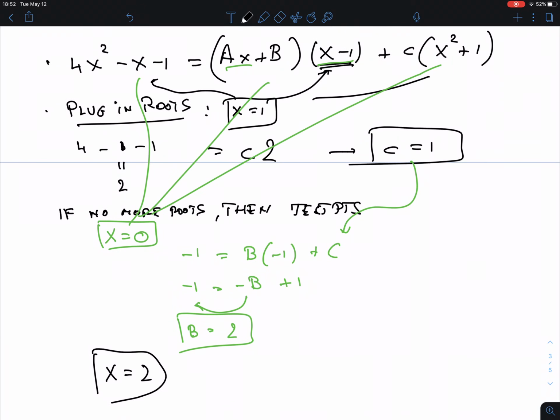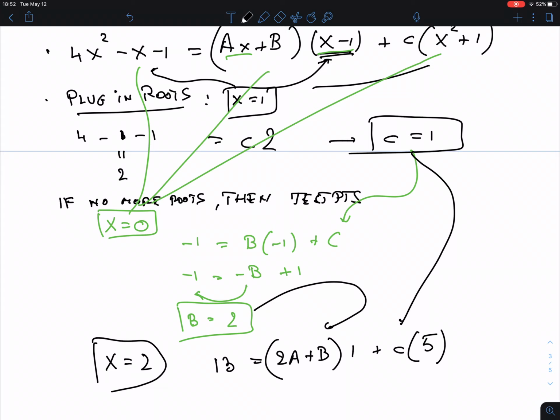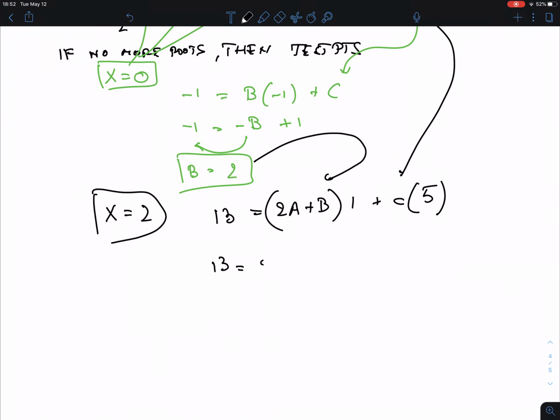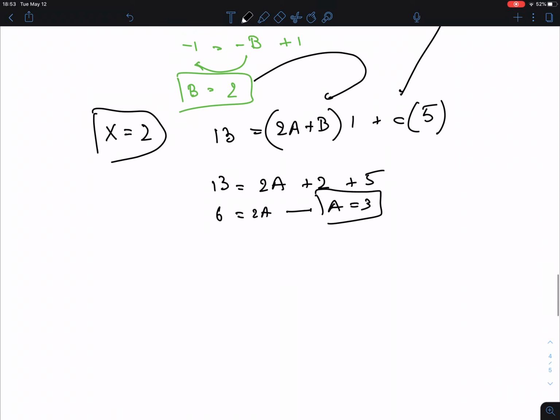So if I put it in the left, I get 16 minus 2 minus 1, so I get 13 equals, now I get 2a plus b times 1 plus c times 4 plus 1 times 5. Now I know what c is and I know what b is, so I get 13 is 2a plus 2 plus 5. Okay, we can bring 7 to the other side, 6 is 2a, and so you find a is 3.